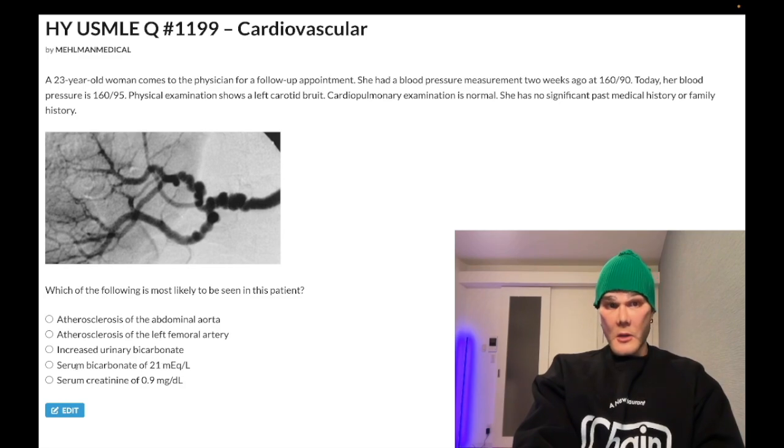Choice D, serum bicarbonate, 21, wrong answer. As we just harped on with choice C here, if anything, we'd have increased RAS and theoretically a metabolic alkalosis where serum bicarb goes up because we're secreting protons distally. Normal range 22 to 28, so we could expect e.g. 28 or greater, not 21, wrong answer.